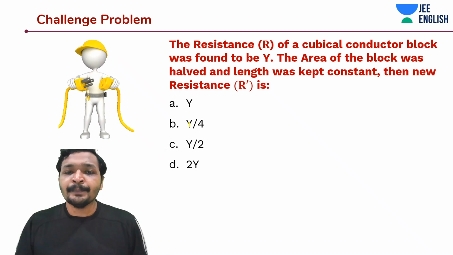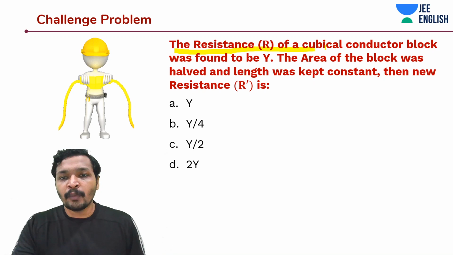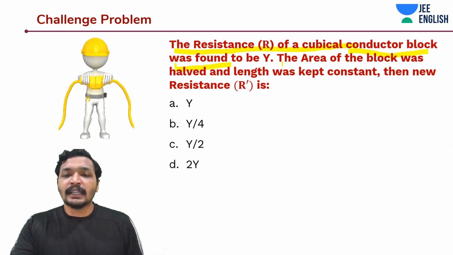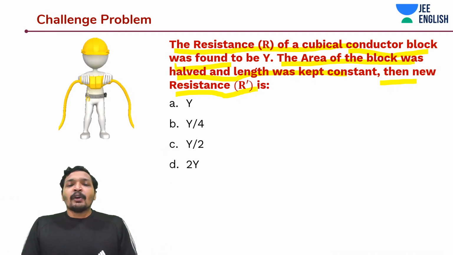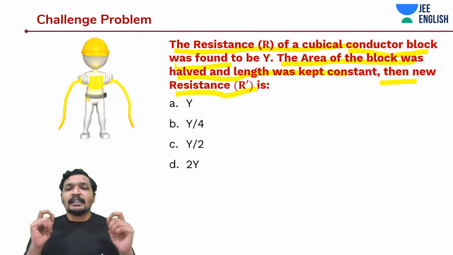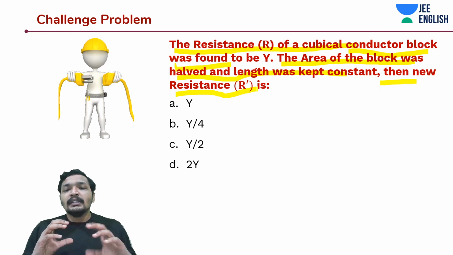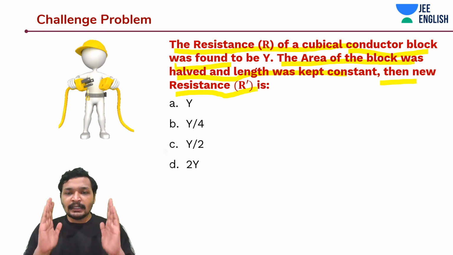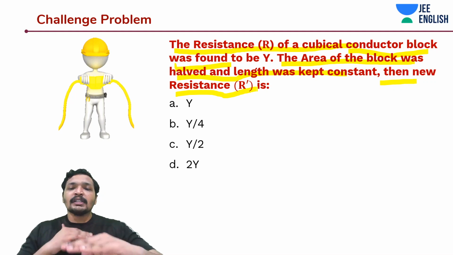Now, here's a challenge problem where the resistance of a cubical block was found to be Y, and the area of the block was halved and the length was kept constant. Then the new resistance R dash is? So in this case, what they have done is there is a resistance of this cubical conductor. They probably cut this cuboidal conductor to make it half. They made sure the length is the same. If the current is flowing along this length, the length is the same, and the area was halved.